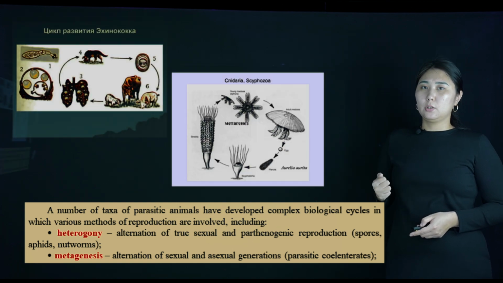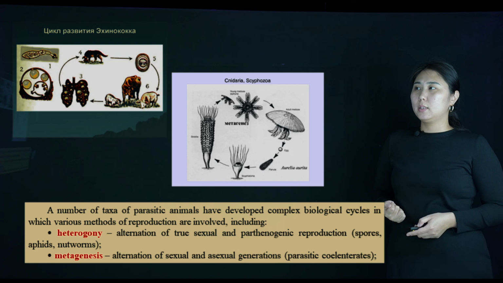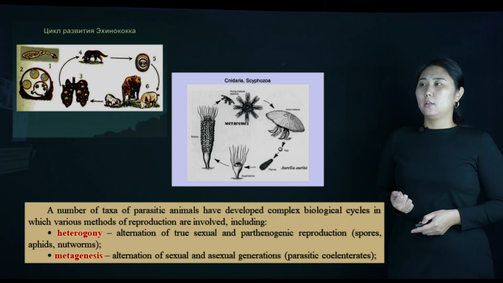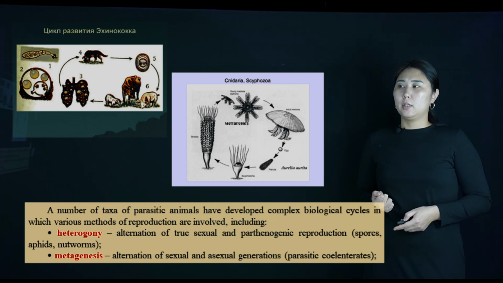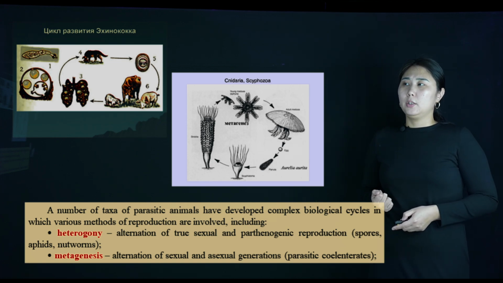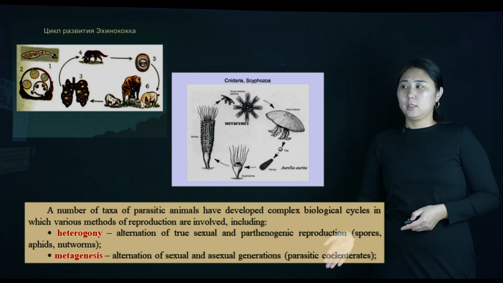In this picture, you can see the life cycle of parasitic animals. A number of taxa of parasitic animals have developed complex biological cycles in which various methods of reproduction are involved, including heterogony and metagenesis.